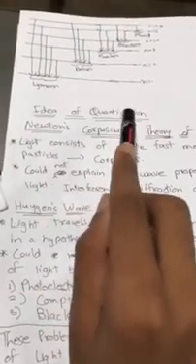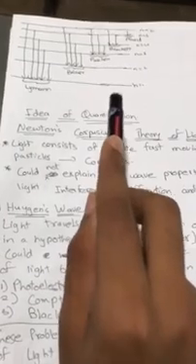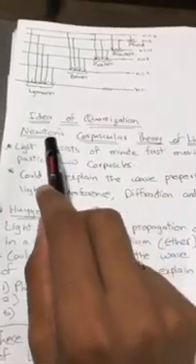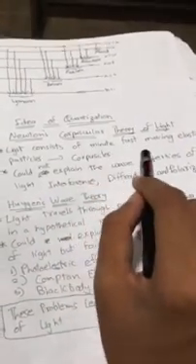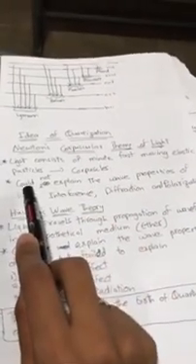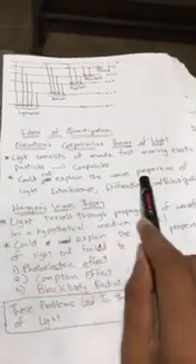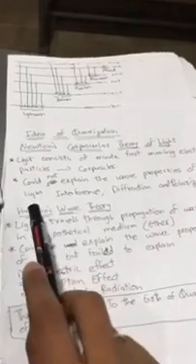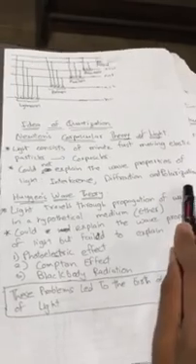Idea of quantization. The idea of quantization was first thought of by Newton, and he proposed a theory named Newton's corpuscular theory of light, where light consists of minute fast moving elastic particles known as corpuscles. This theory could not explain the wave properties of light, such as interference, diffraction, and polarization.